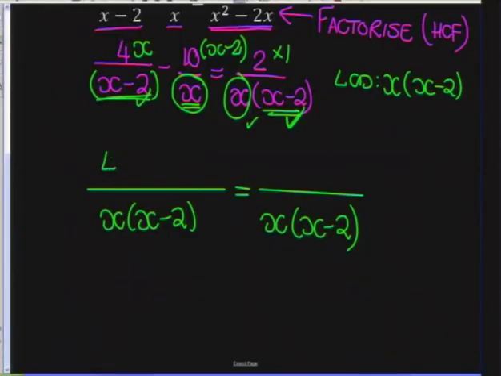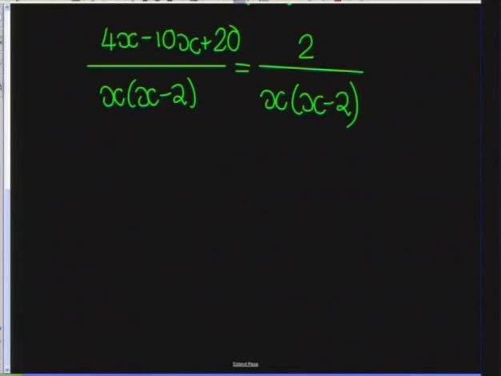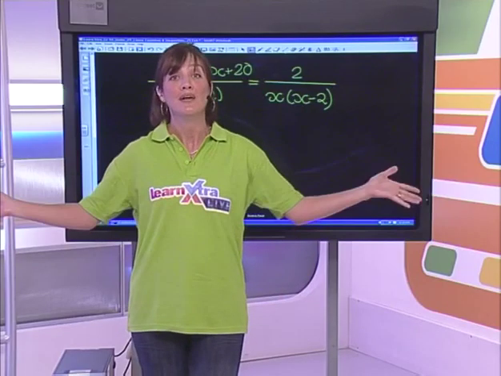So that leaves me with 4x minus, now remember this is going to distribute, so I've got minus 10 times x minus 2, which gives minus 10x, and a negative times a negative is positive, and 10 times 2 is 20. And on this side over here, we've got a 2. Right, who can remember what we have to do with our denominators? We can get rid of them.